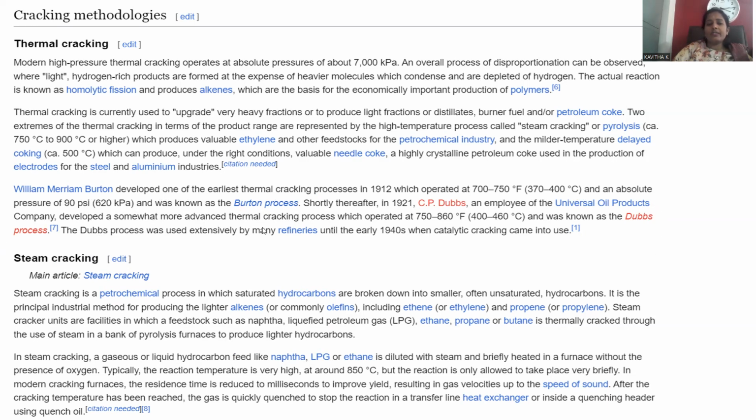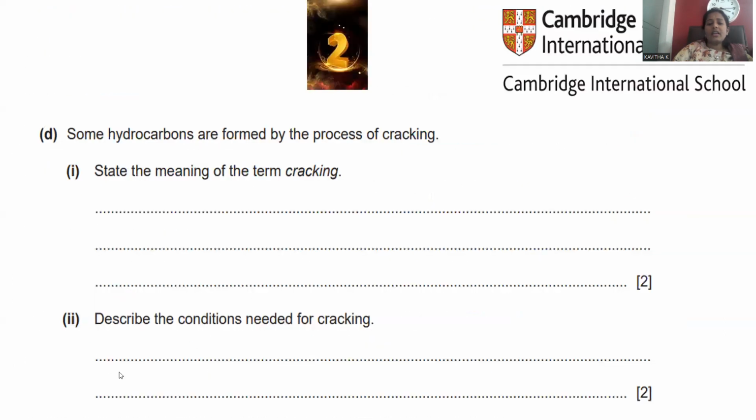Somewhat more advanced thermal cracking methods will be obtained by applying 750 to 860 degrees Fahrenheit, around 400 to 460 degrees Celsius. That is called the Dubbs process. The Dubbs process is used extensively by refineries to go for the cracking process. Catalytic cracking it will be, and in refineries we will apply this one. This is the way we can give the conditions required for cracking.